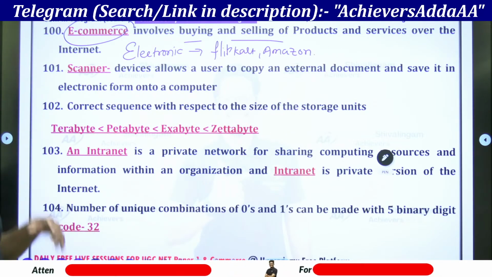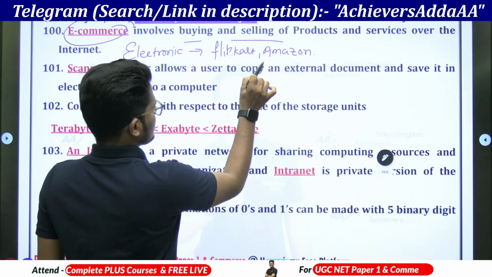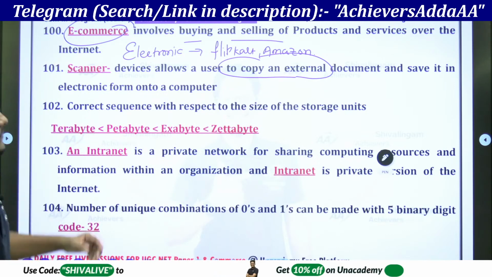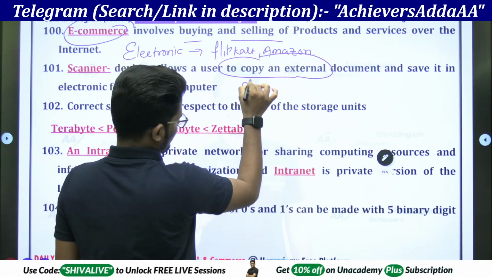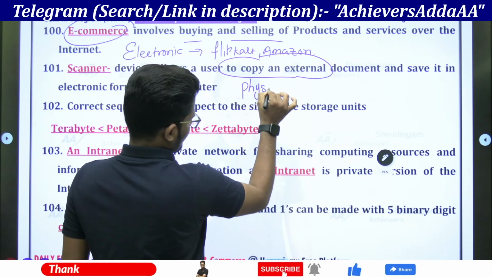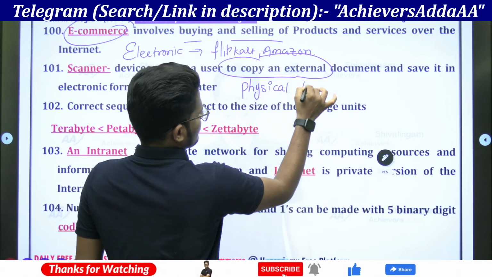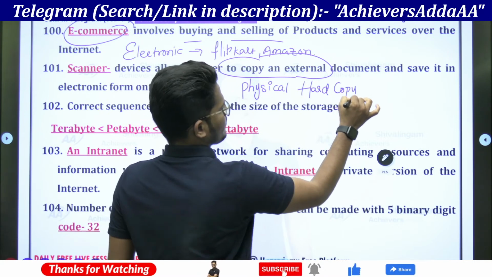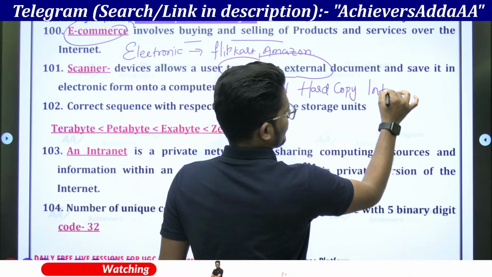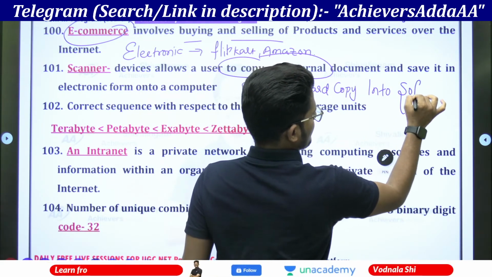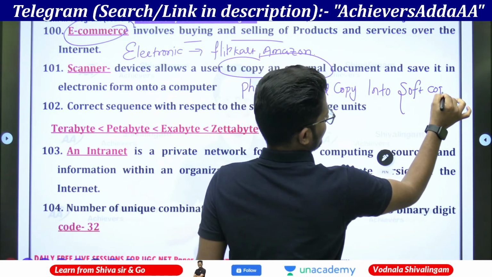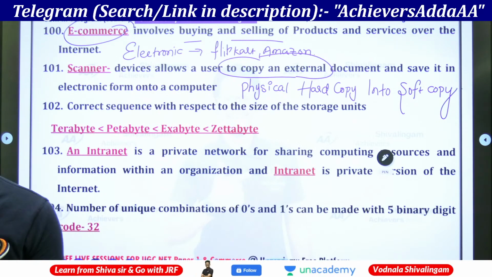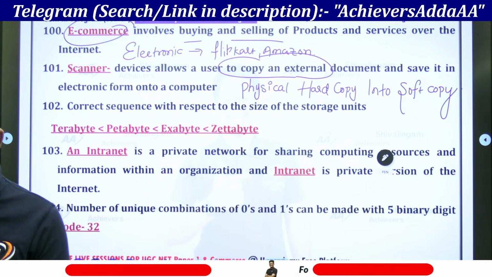And scanner is the device which allows you to copy an external document and save it in electronic form. This is a physical hard copy, and it becomes a soft copy. Soft copy comes under here.